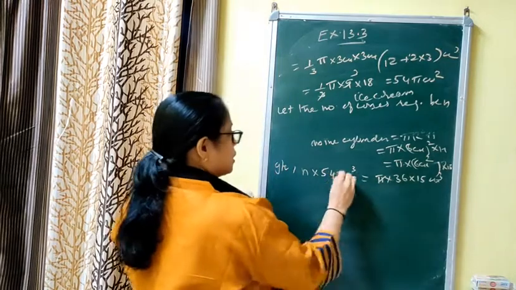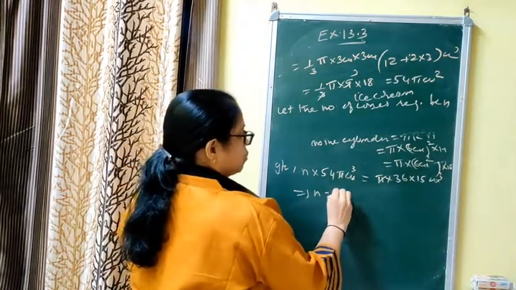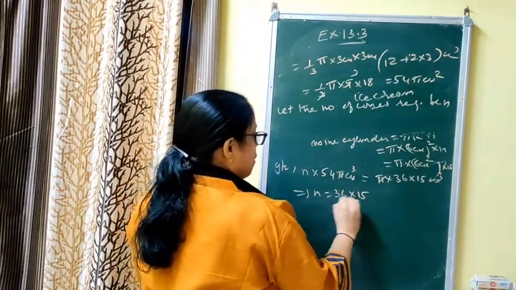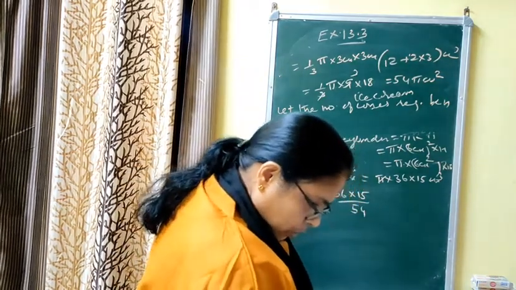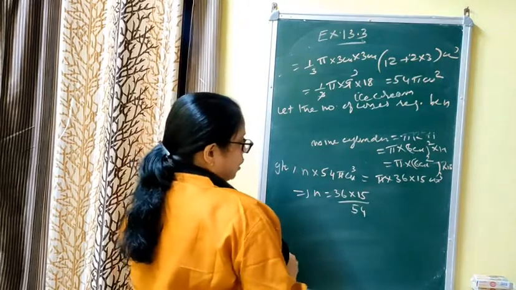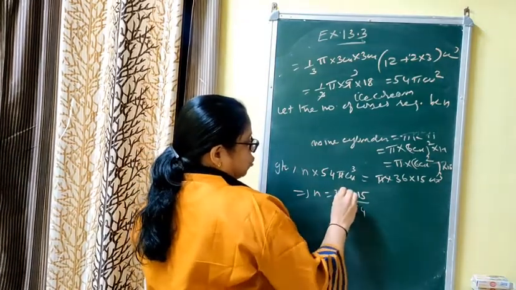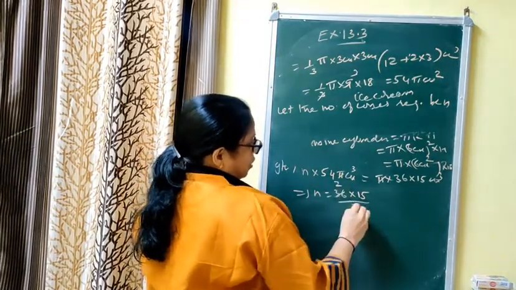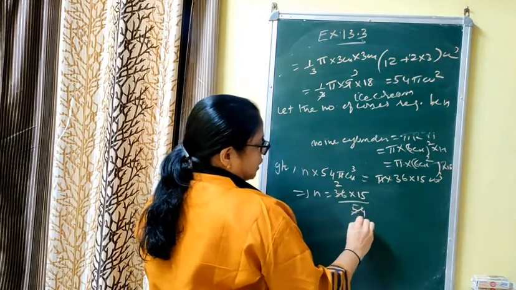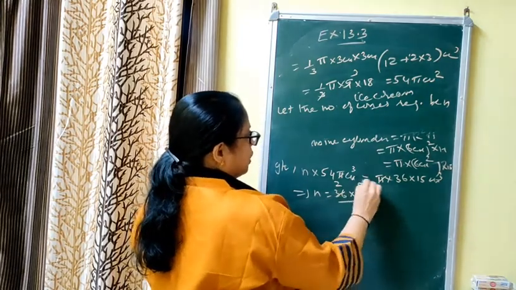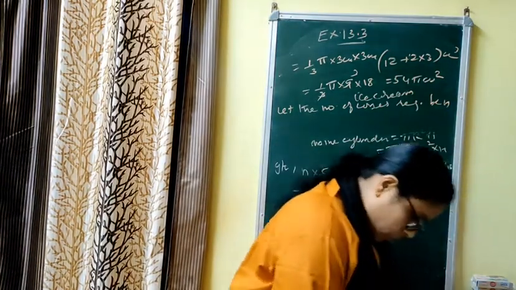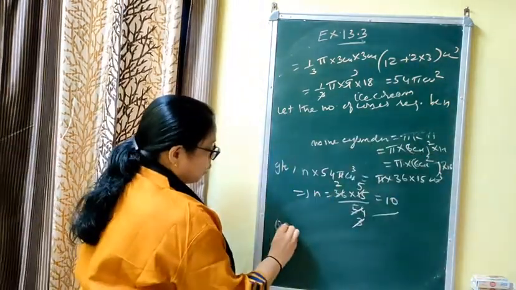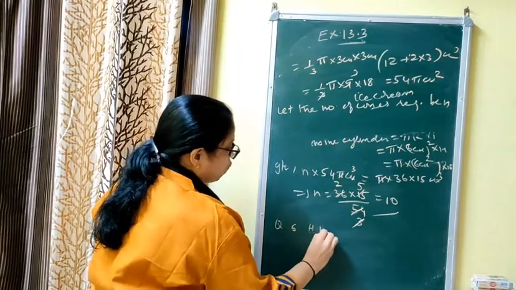Pi is getting cancelled, implies n is equal to 36 into 15 upon 54. Let me check. If you cut it by 2, 8 are 36, this is 3, this is again cancelling 5, the answer is 10 cones. Let us check the answer. Answer is 10 cones. Question number 6 you can do by yourself, that is homework.